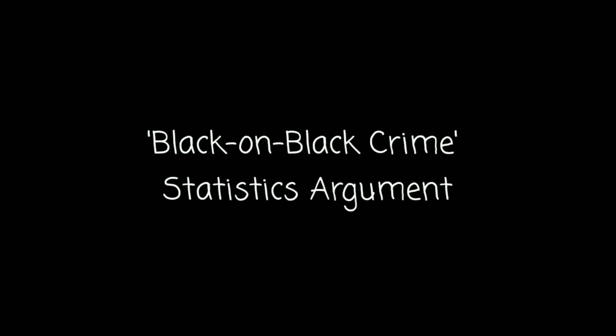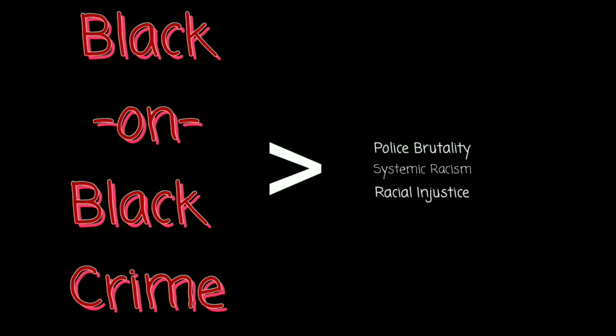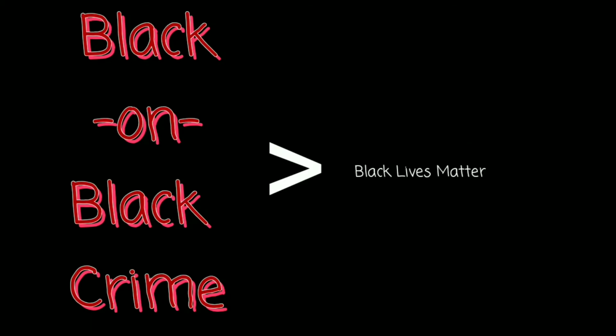The black on black crime statistics argument is often presented in response to a separate issue and demands the attention shift to these black on black crime figures and not the police brutality, systemic racism, racial injustice, and the Black Lives Matter argument that's going around. Well, you've got my attention. Let's take a look at the data practices of this party. The black on black crime statistics argument can be summarized, as seen in many posts on social media, as black on black crime is of more concern than police brutality, systemic racism, racial injustice, and is really a kick in the pants to the Black Lives Matter movement.